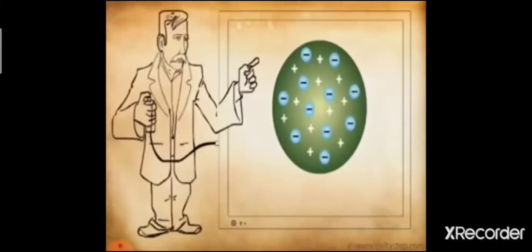He presented a seminar on his work. Let's see what he presented. He was aware of the structure of the atom given by Sir J.J. Thomson, according to which the atom was a positive sphere and the electrons were embedded in this positive sphere.